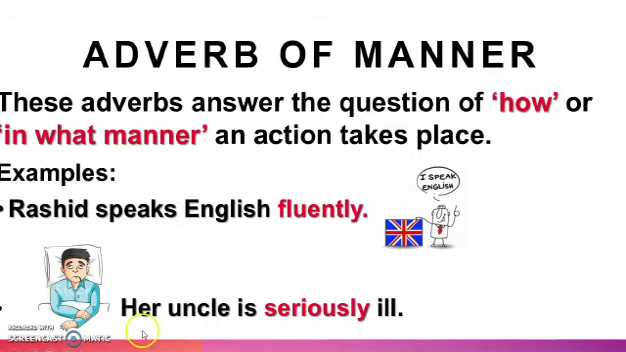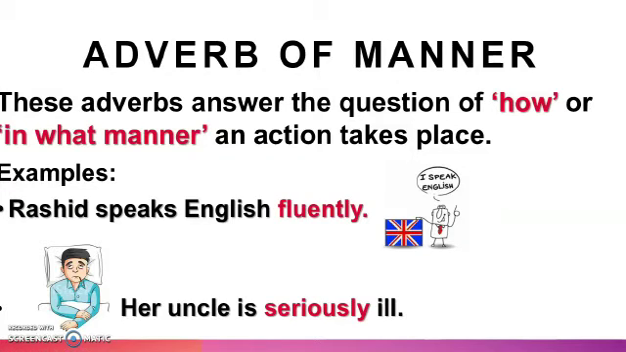Okay? Her uncle is seriously ill. Over here, uncle is very ill. And how serious he is? Yes, it is seriously ill. He is very sick. Understood this kind of adverb as well, beta? Well done. You are quite intelligent students.